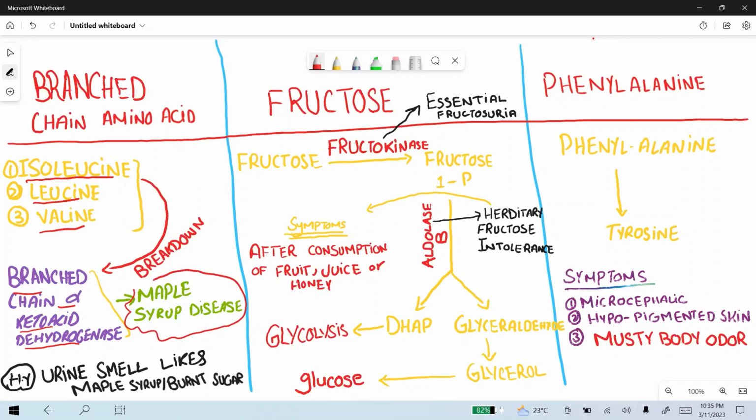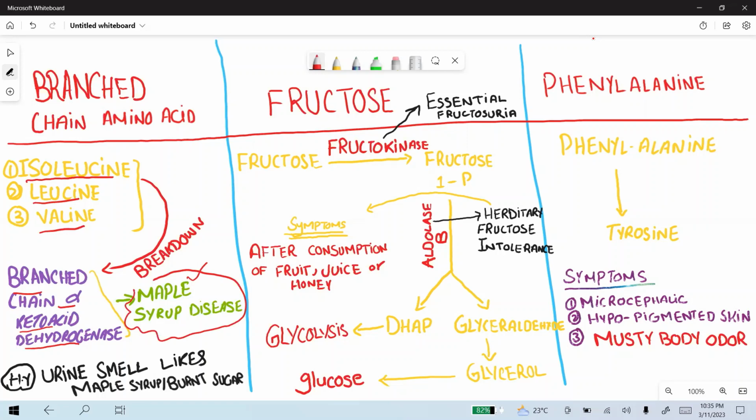The high yield point about maple syrup urine disease is that the urine smells like maple syrup or burnt sugar. The diet is restricted in branched chain amino acids, and in our clinical scenario there is no history of urine smelling like maple syrup or burnt sugar.